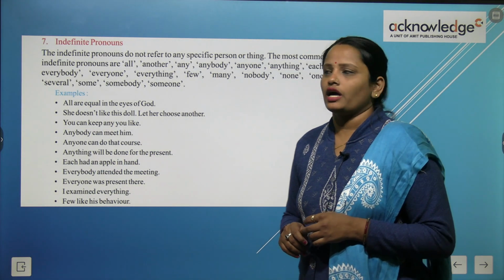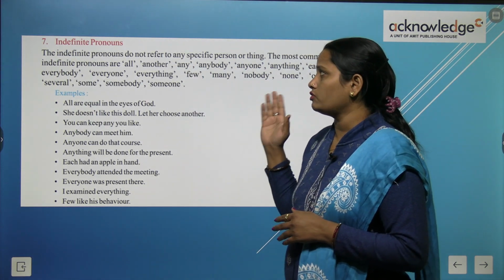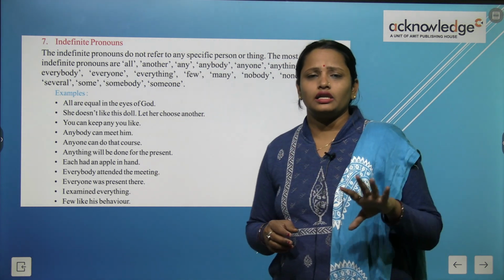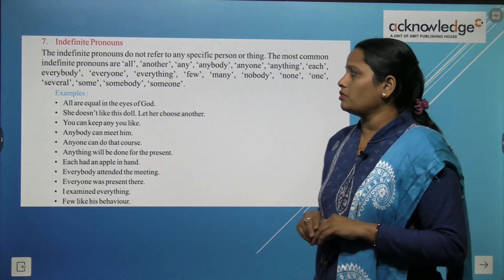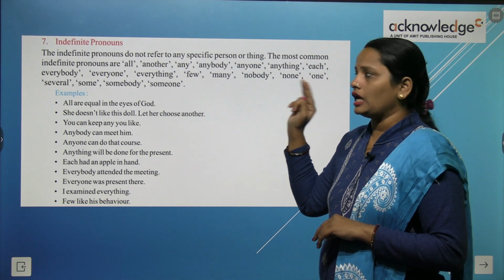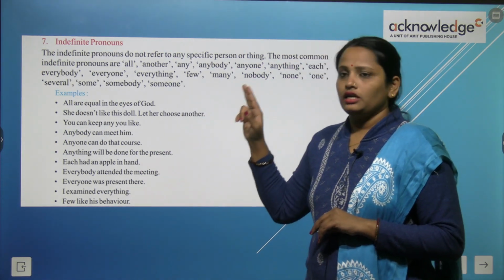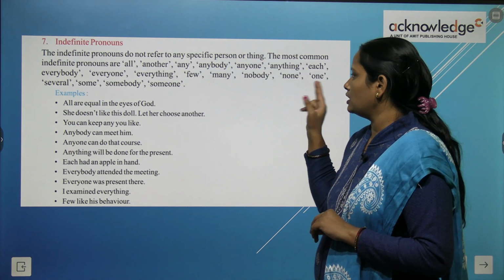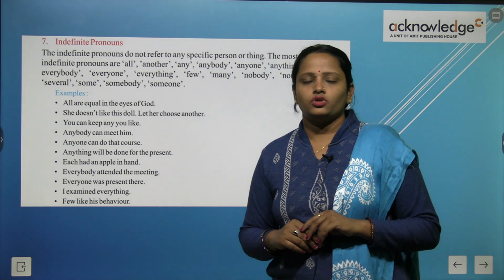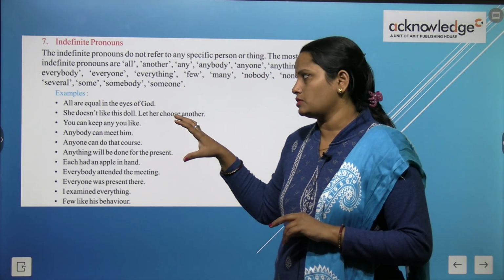Next is indefinite pronoun. So what is indefinite pronoun? The indefinite pronouns do not refer to any specific person. ये किसी एक particular person के बारे में बात नहीं करते हैं. The most common indefinite pronouns are all, another, any, anybody, anyone, anything, each, everybody, everyone, everything, few, many, nobody, none, one, several, some, somebody or some. So here children some examples are given. ये जो words यहाँ लिखे इन्हें हमने use करके कुछ examples बनाए हैं.